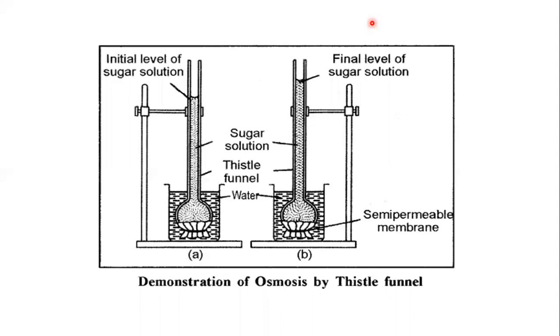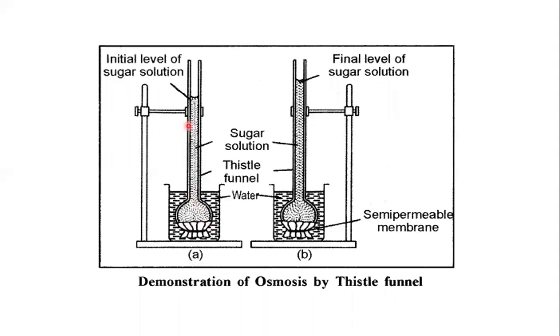Okay, so this experiment explains osmosis to you more clearly. This experiment is set like this. We take a thistle funnel. That thistle funnel at one end is tied by a semi-permeable membrane.